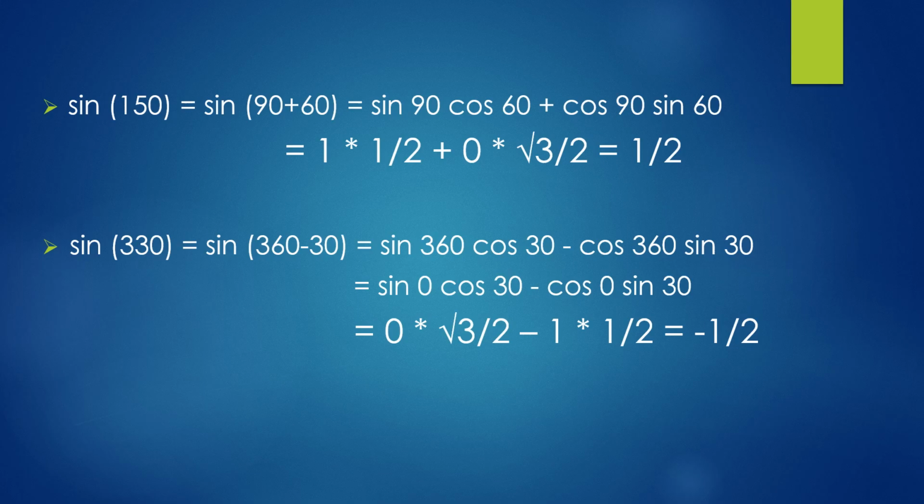Using the formula sine A plus B, sine 150 is sine 90 plus 60, which is sine 90 cos 60 plus cos 90 sine 60. If you see, as we evaluate, we get the answer to be 1 by 2. Similarly, sine 330 can be sine 360 minus 30, sine A minus B, which is sine A cos B minus cos A sine B. And as you see, I have solved it here and it becomes minus 1 by 2. Now the next slide will show how to do this without using any of these formulas.